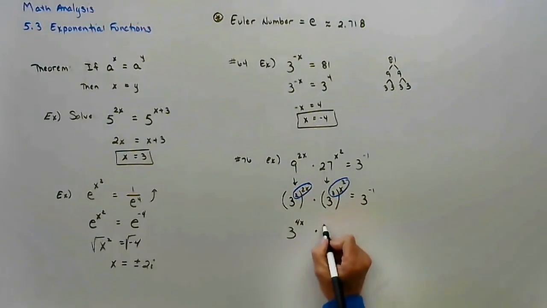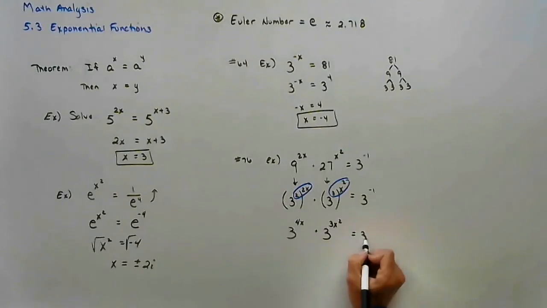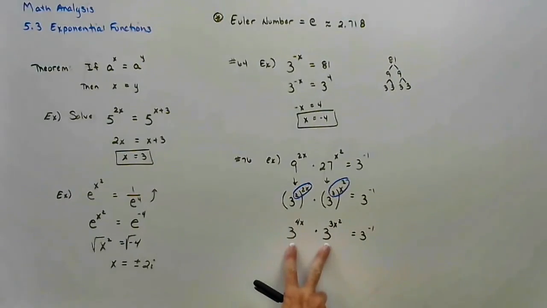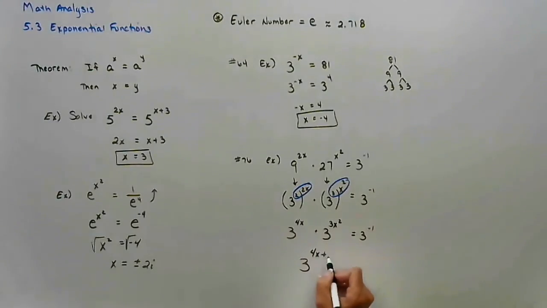So that's the same as 3 raised to the 4x power. And again, that's the same as 3 to the 3x squared. We learned in Algebra 2 that whenever the bases are the same and you're multiplying, we add exponents. So I'm going to add 4x plus 3x squared.